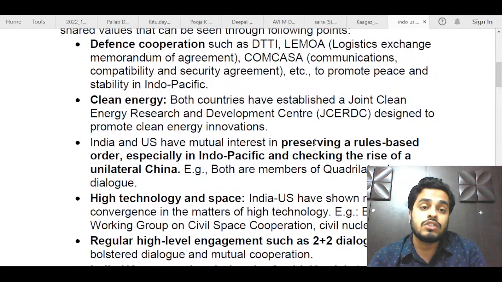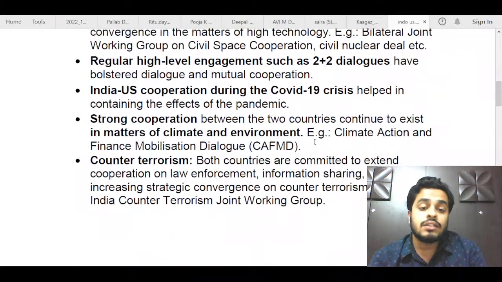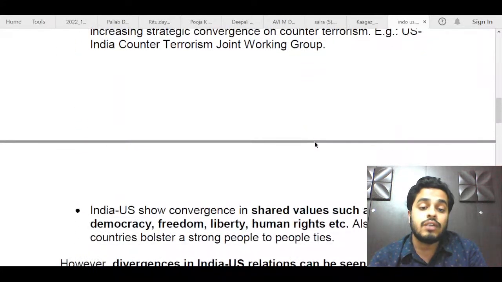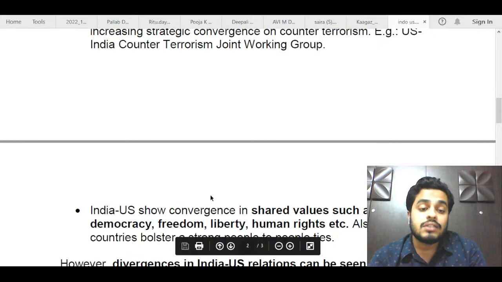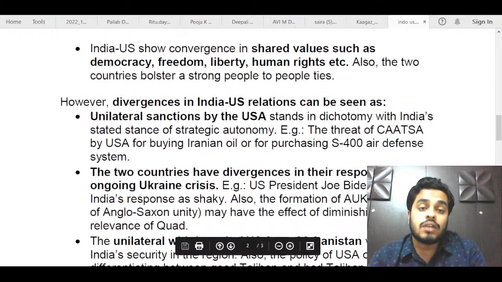What all convergence of interests are there between India and US? Next, in the question, it was also mentioned about shared values. So we know that both these countries are democratic countries. Democracy is the principle in both these countries. So democracy, freedom, liberty, human rights. Both these countries converge in these shared values. So you could have mentioned these points here.